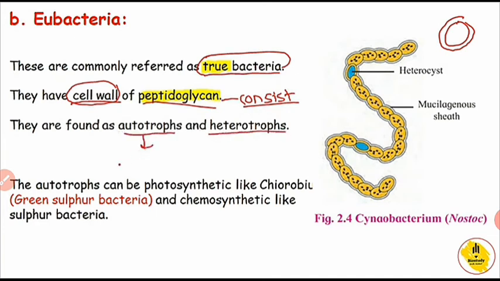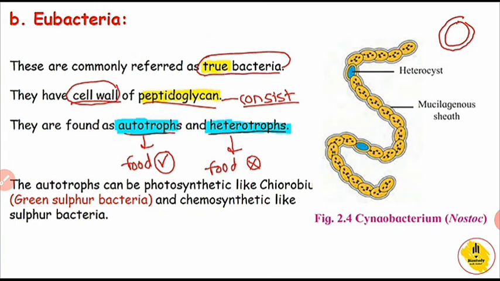Another character is autotrophic or heterotrophic. Auto means they can produce food material, and heterotrophs depend on others for food material. Food cannot be produced by them. This is the difference between autotrophs and heterotrophs. So this is the character of eubacteria, autotrophic and heterotrophic nature.